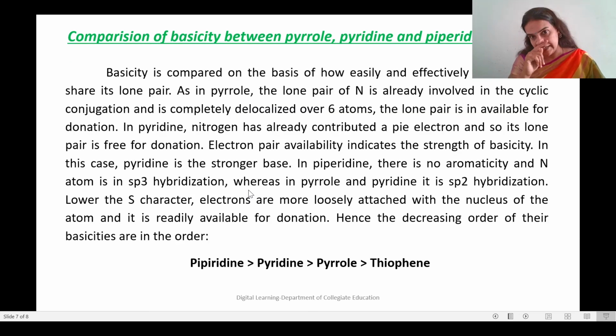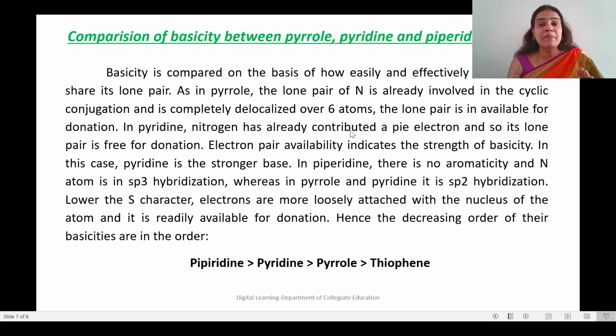The same thing is written in words here. Basicity is compared on the basis of how easily and effectively the base can share its lone pair. In pyrrole, the lone pair of nitrogen is already involved in the cyclic conjugation and is completely delocalized over 6 atoms. The lone pair is not available for donation. In pyridine, nitrogen has already contributed 1 pi electron, and so its lone pair is completely free for donation.